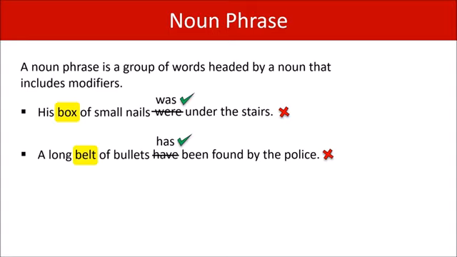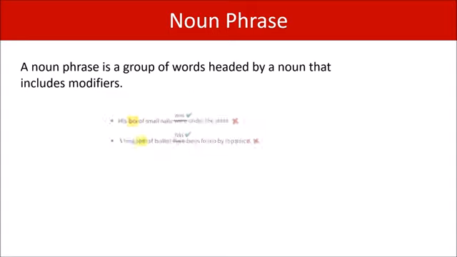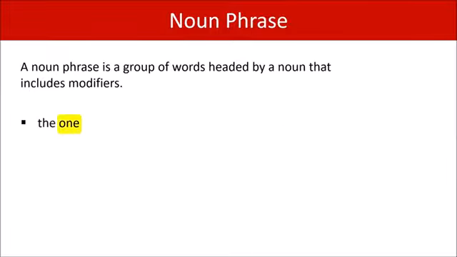Okay, enough on that. There's something else we need to say about noun phrases. Noun phrases can also be headed by a pronoun that includes modifiers. So look at this, the one. The word one is a type of pronoun and it's modified by the. The tall one. Again, one, a pronoun modified by the and tall.